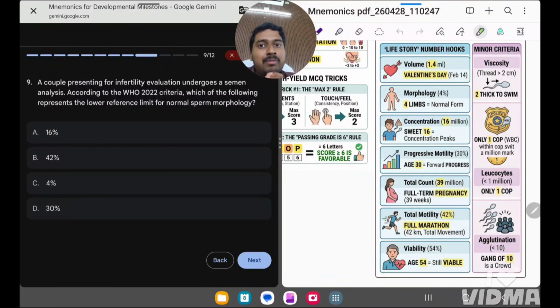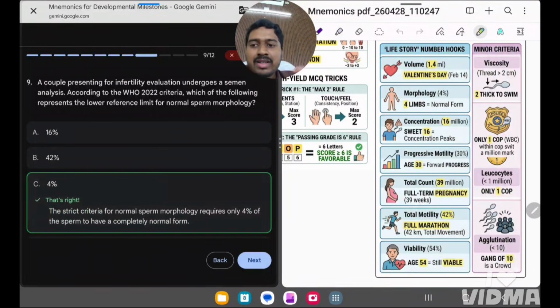And what is the viability? How much should be the minimum viability? 54. At 54, many people die. Okay. But still at 54, you are still viable. Okay. So it is 54. So what is our question here? Which of the following represents the lowest reference range limit for normal sperm morphology? So morphology means what? 4 limbs. 4 limbs means it is 4%. So the answer is 4%. See now how easy it is to remember.